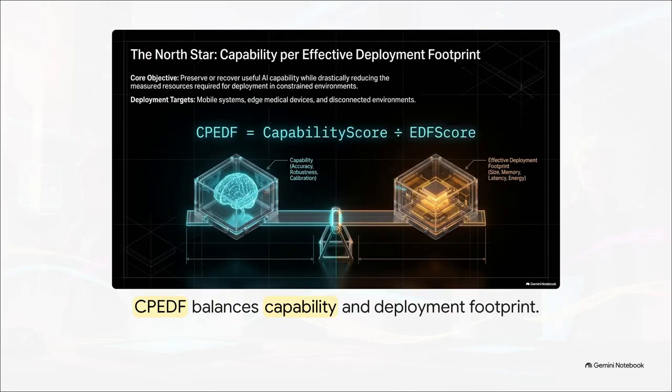And that leads us to the North Star of this entire project, which revolves around optimizing for a metric they call CPEF. That stands for Capability per Effective Deployment Footprint. You see, they aren't just trying to make a tiny file, they are carefully balancing the useful functional performance retained by the model, stuff like its accuracy and robustness, divided by the physical resources it actually consumes to run, like its serialized size, peak memory, latency, and energy. It is essentially the ultimate scale of AI efficiency.